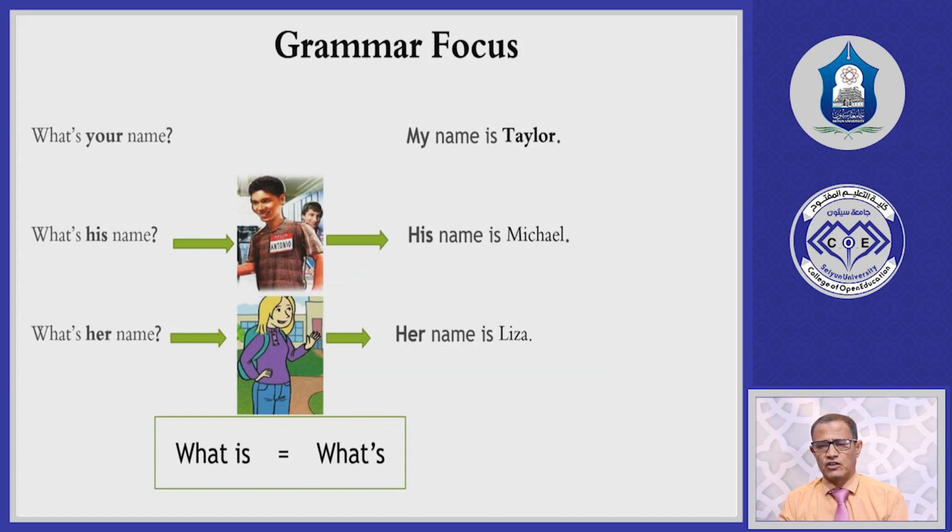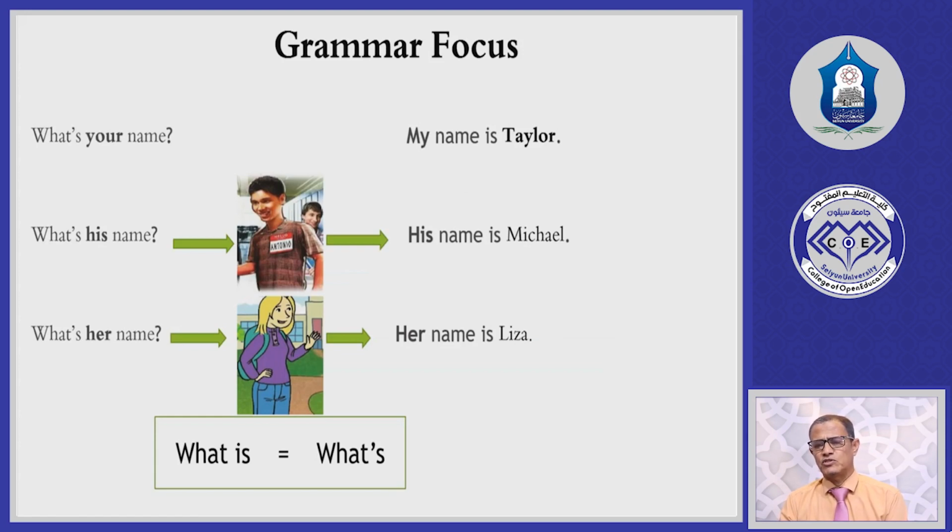So we can say their friends are polite. There is also another adjective pronoun. In the box here, at the bottom, you can see "what's", which is the full form of "what is". So, what's your name?